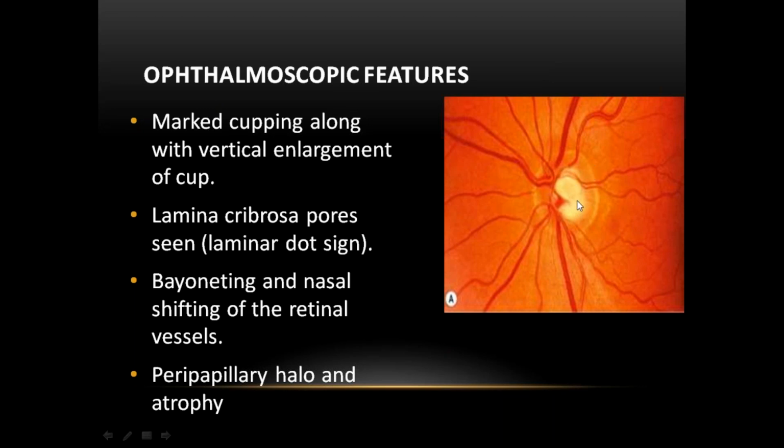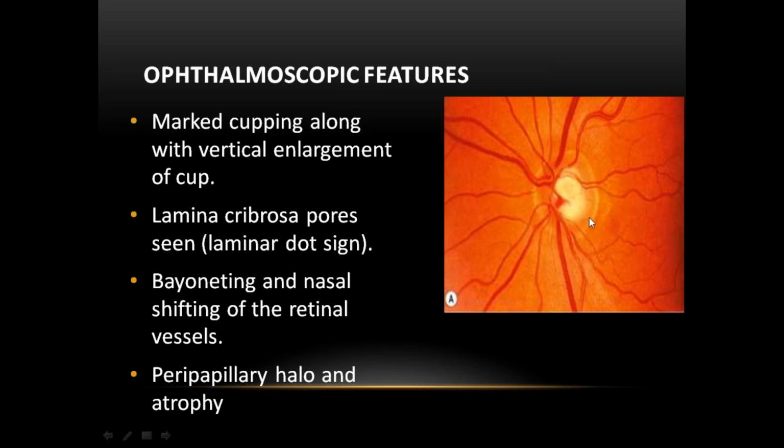In advanced glaucomatous cupping, the entire disc will be white like this. But here it is only partly involved. This is an early and mid stage of glaucomatous optic atrophy. Some amount of healthy neuroretinal tissue is present. You can see the blood vessels. There are the blood vessels here.